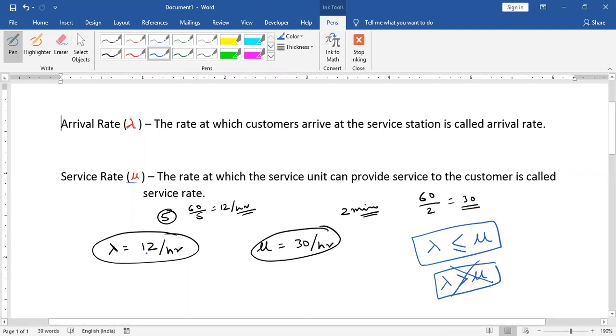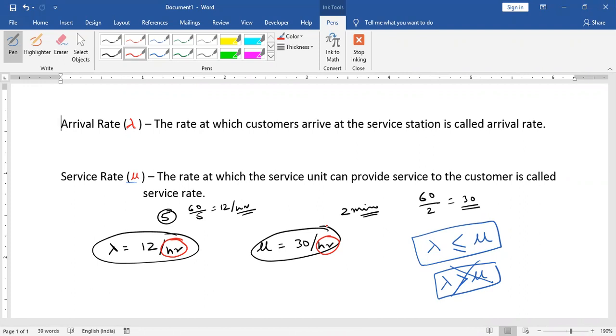So lambda is always less than or equal to mu. In this case, lambda is 12 per hour, and mu is 30 per hour. Another most important thing is that the unit time is always the same. This is per hour, and per hour the unit time must be the same. It is not like lambda is 12 per day, or service rate is 1 per hour. If lambda is per day, then service rate is also per day. If lambda is per hour, then service rate must also be per hour. That means the unit of time must be the same, otherwise we cannot solve the problem.